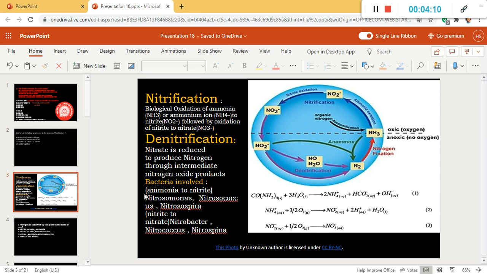We'll see first the bacteria which convert ammonia to nitrites, that is the nitrifying bacteria.